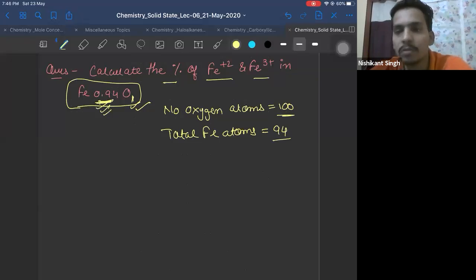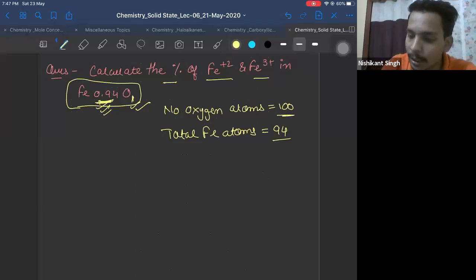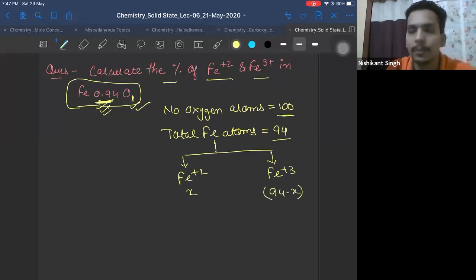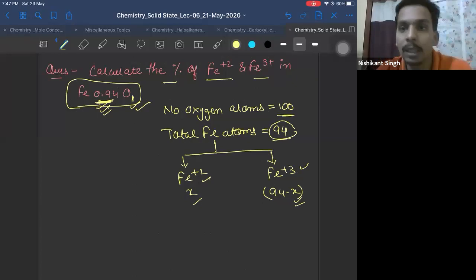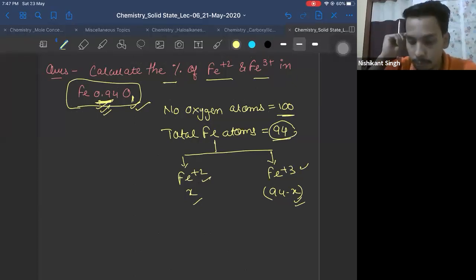Now there are two ways of solving this. I am first doing the one which you need to follow for your board exams. So if you see this, in this total 94 atoms, let us say iron plus 2 is X, then iron plus 3 will be how much? 94 minus X. That means X atoms are of iron plus 2. How many total is 94? So plus 3 will be 94 minus X. Correct?